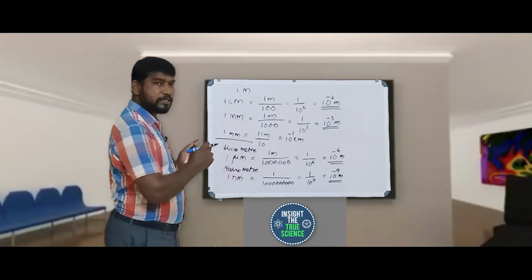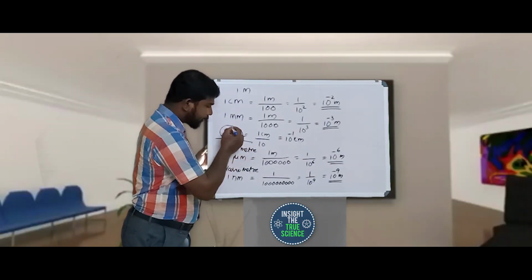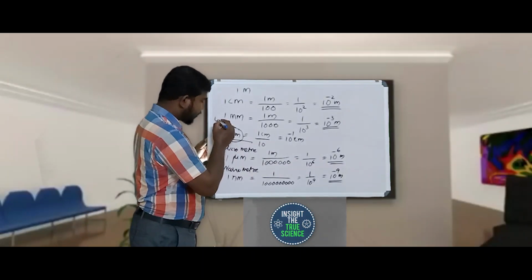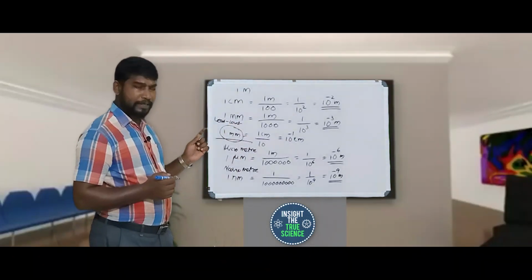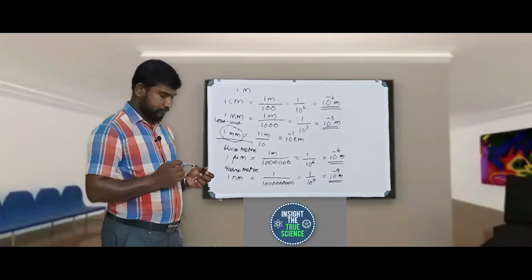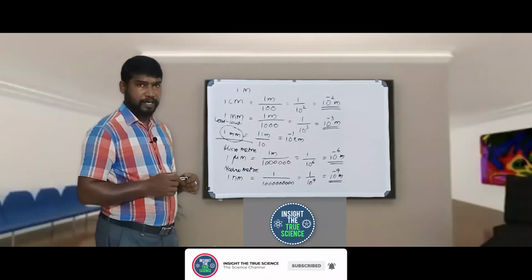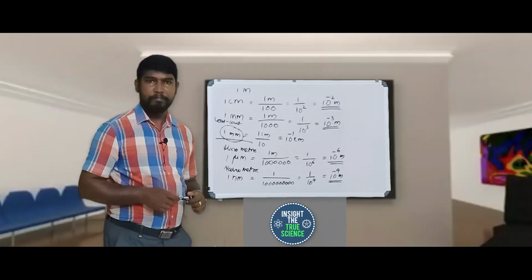The minimum measurement that you can make with a meter scale is 1 millimeter. So the least count of a meter scale is 1 millimeter. That is one more thing we can remember here: the least count of the meter scale is 1 millimeter.